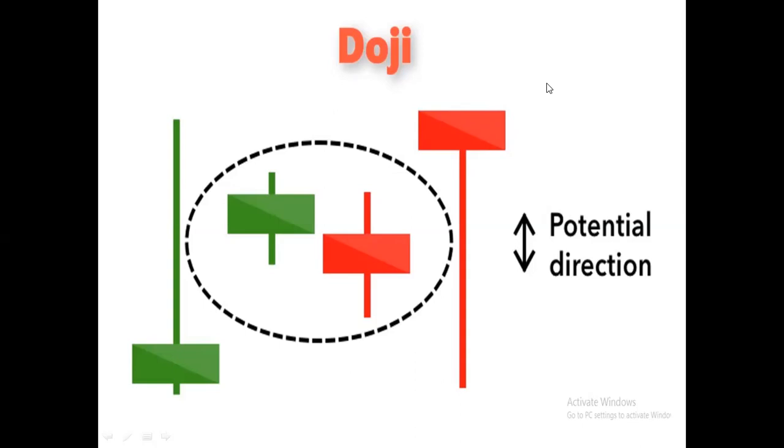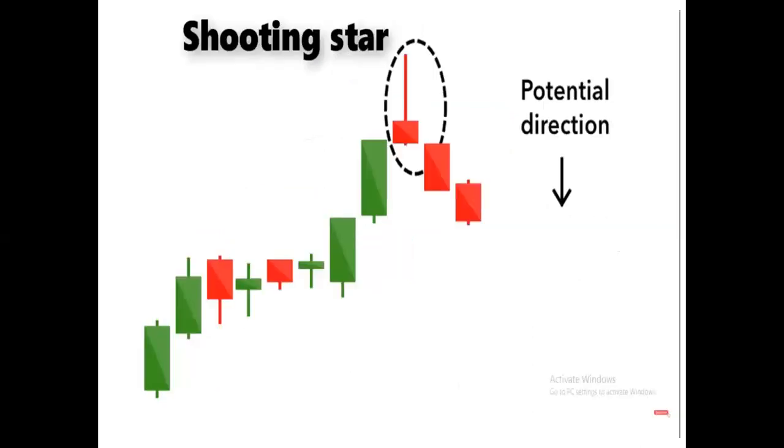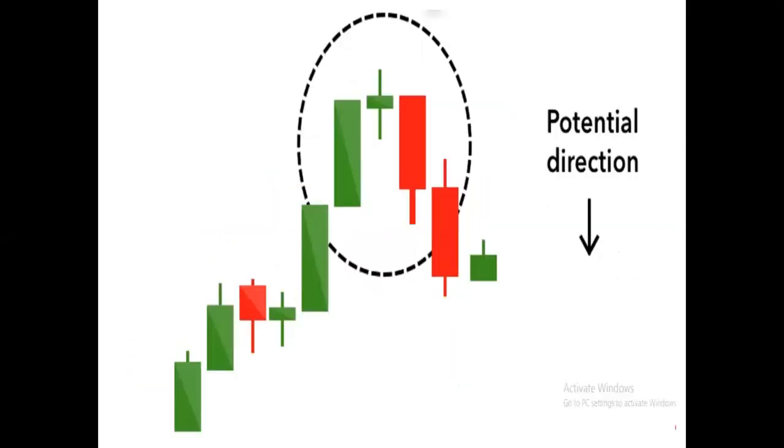After the doji, if a bullish candle comes, the direction will be bullish, and if a bearish candle comes, the potential direction will be lower. After the dragonfly doji there is a very high chance of a green candle, and the potential direction will be up. And after the gravestone doji, obviously a bearish trend will start.